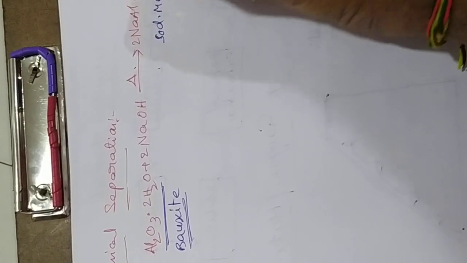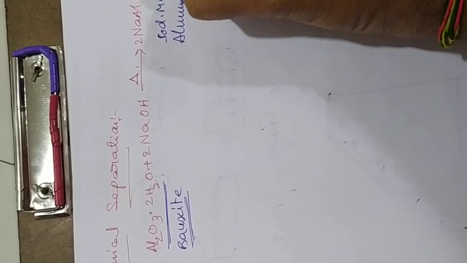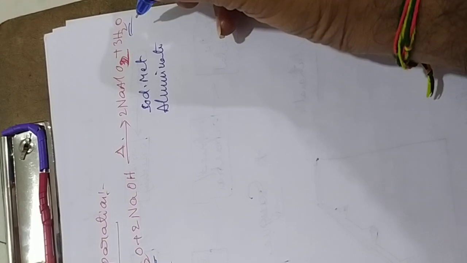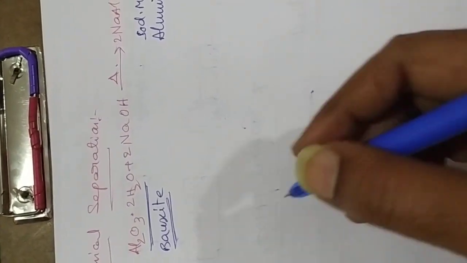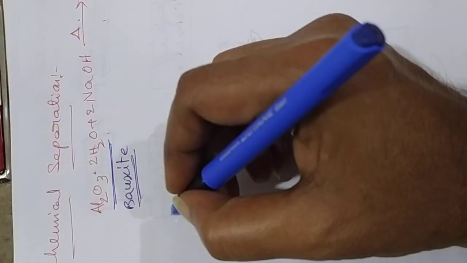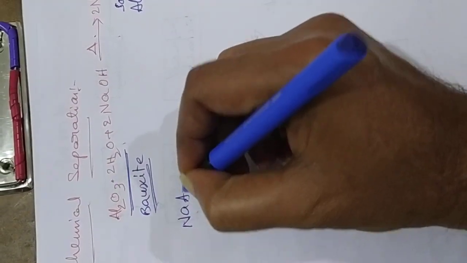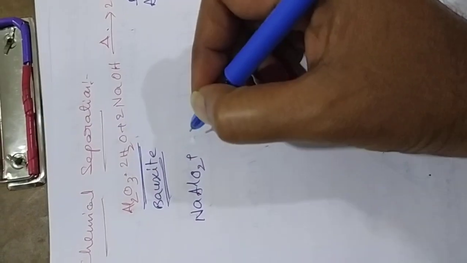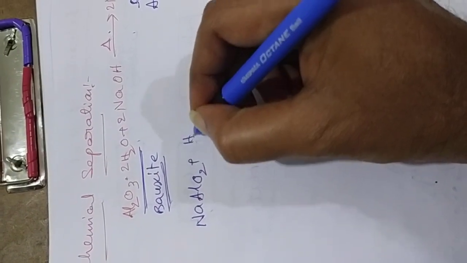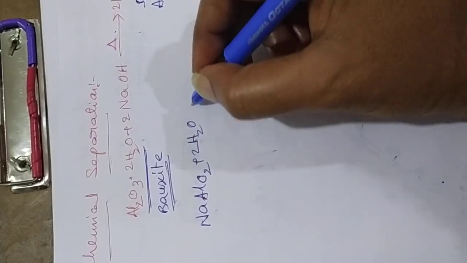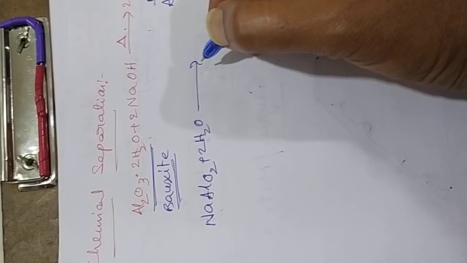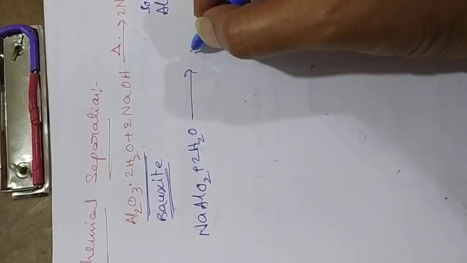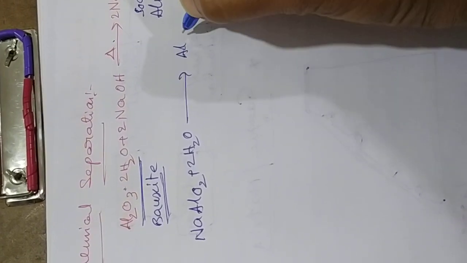Sodium meta-aluminate and some water molecule. This sodium meta-aluminate will react with water molecule. This is hot water, sodium aluminate, and the reaction gives aluminum hydroxide and sodium hydroxide.